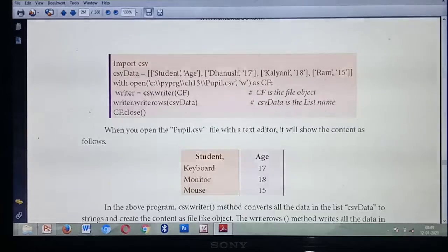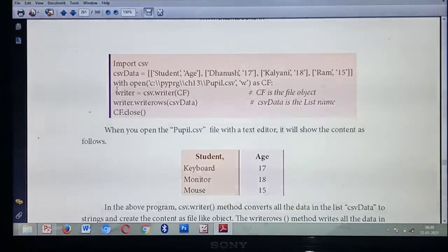Then you are going to open a particular file. What's the name of the file? Pupil.csv. Listen carefully. Here you are going to write the data. So which mode should you give? To write data, which mode should you give? Write mode, so w. Understood? So the first step is the header file. Next, you give some input data inside the list.